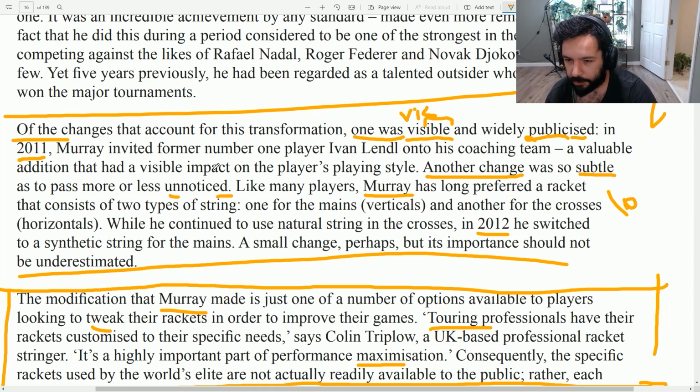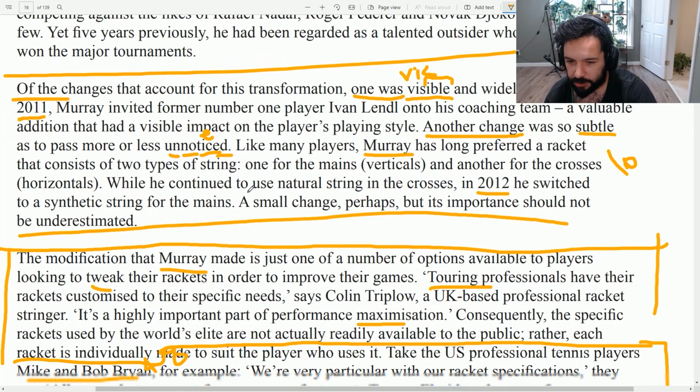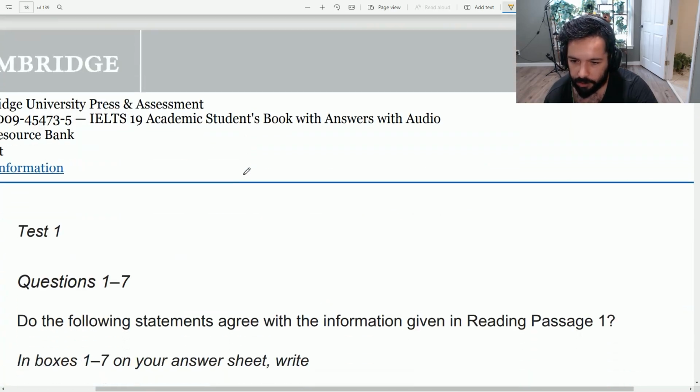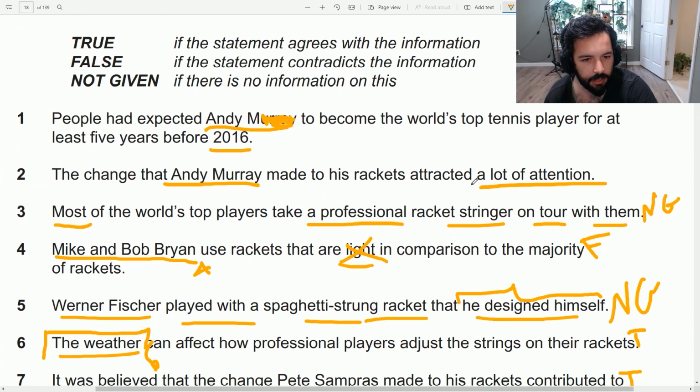Unnoticed. It means people didn't notice that. Also, the -ed makes it an adjective, and notice would be the root. So, notice something means realize something is happening, or something gets your attention, basically. That's when you notice it. And unnoticed means it didn't get any attention. So, we want to know if one of those changes attracted a lot of attention.